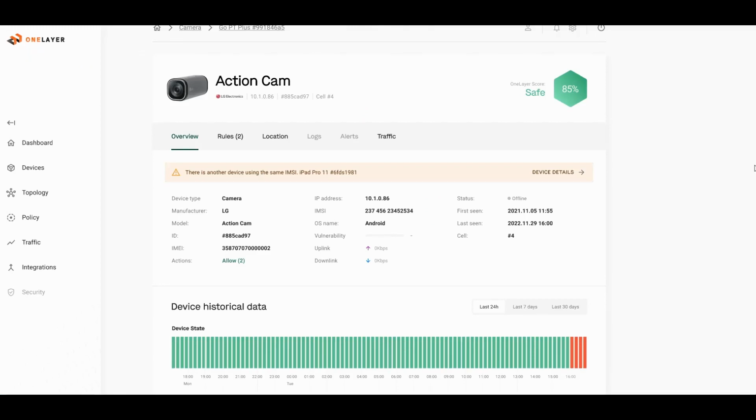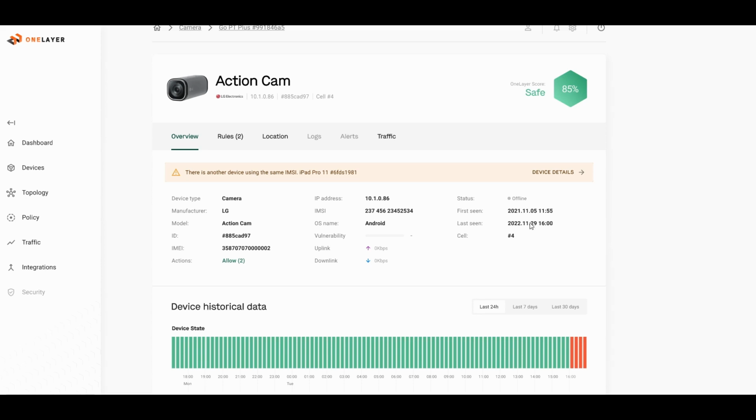So the system is loaded, and now we see all the information about the LG action camera. When we look at the camera, we can see all the different identities associated with the camera, with the most important identity for our scenario being the IMSI. The IMSI is associated with the SIM of the action camera, and if we see the same IMSI in a different device, it means that someone moved this particular SIM to the other device.